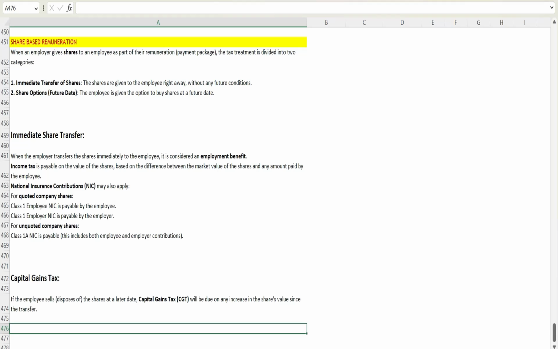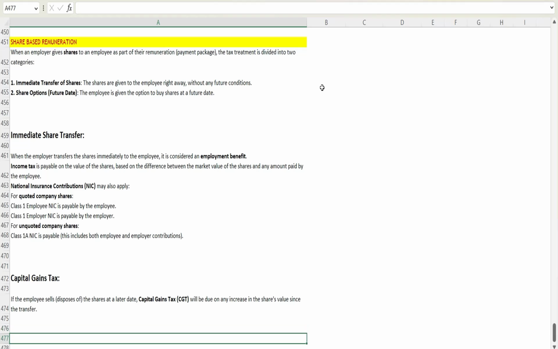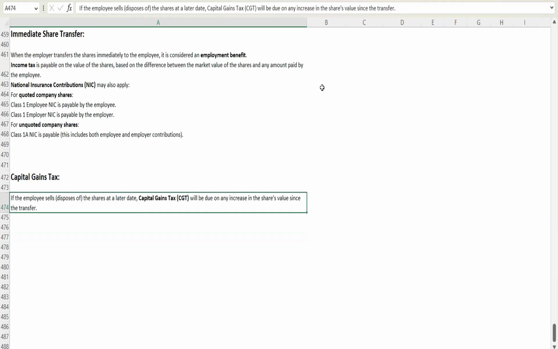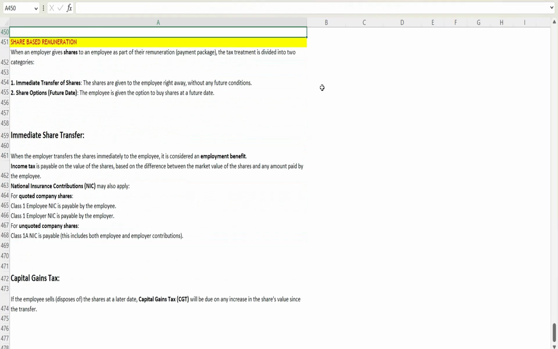But if it will be transferred at some point in the future, then it is called a share option. The tax treatment of the two is different. In this video, we will cover the tax treatment of immediate transfer of shares. In a later video, we will cover share options. So let's move to today's topic, immediate share transfer.